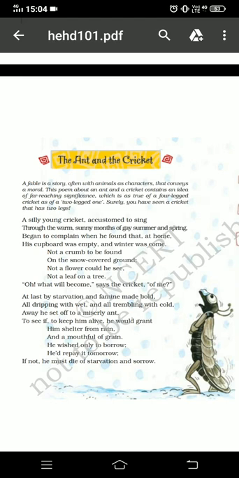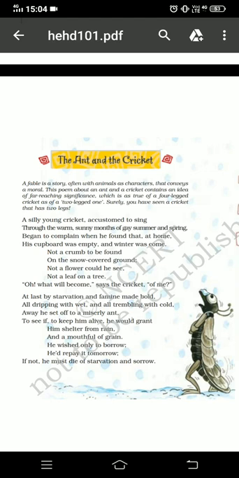He sees that outside everything is covered with snow. He was not even able to see a flower or a leaf on a tree. There was no source of food for himself. So he asks himself, what will become of me, says the cricket. What is going to happen to me? Okay, so let's continue with the next part.